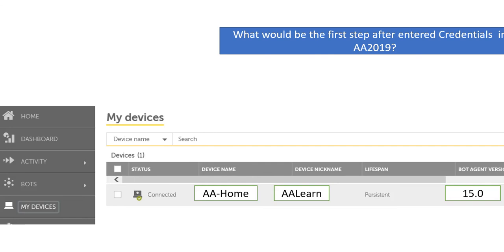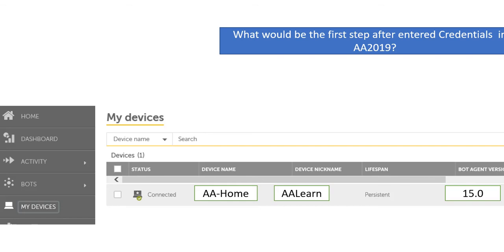the first step you have to do is create a device profile, which means first you have to set up your device. The device should be connected. To connect the device, the first step is the bot agent, which means bot agent automation, and your bot agent is nearly 180 MB in size, available from 180 to 200 MB, and it should be downloaded first. Once it is downloaded, it should be installed on your machine. This bot agent will connect your device with the control room.